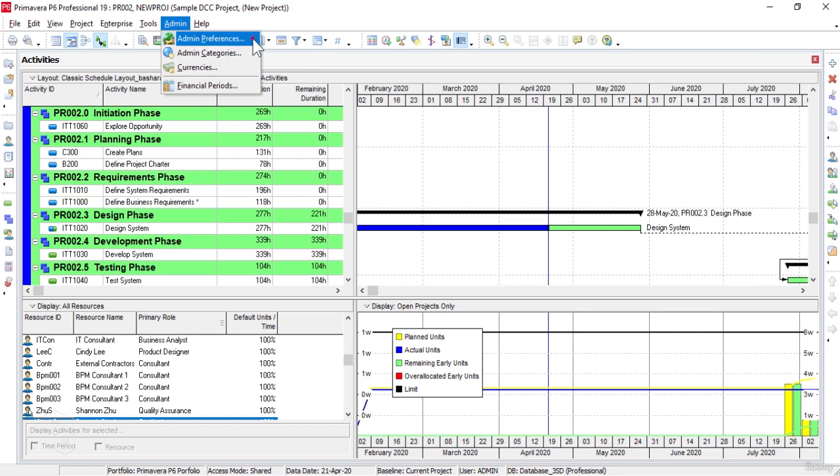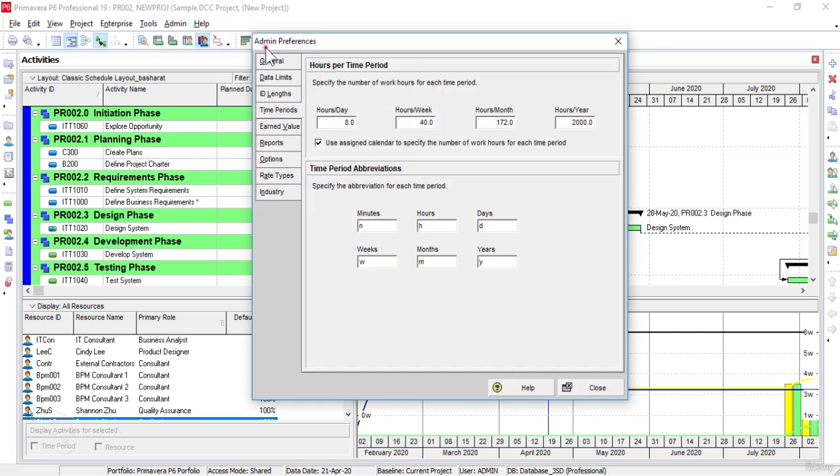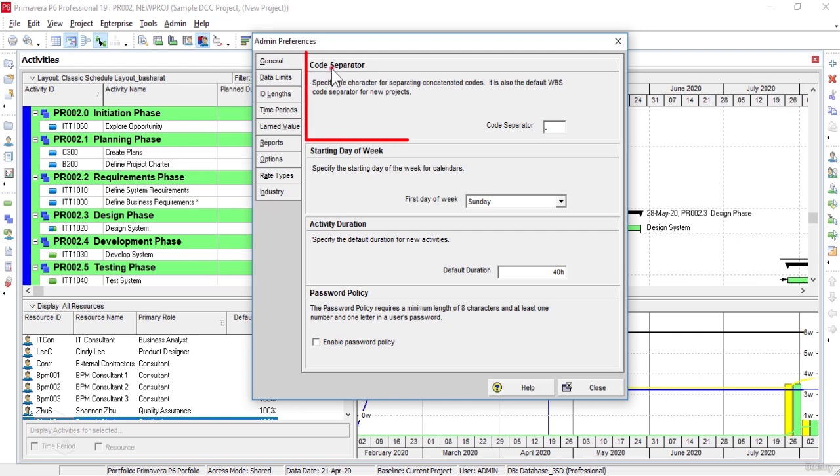So the first option in the admin preferences category is the General tab. As shown in the General tab, the code separator is used to set the default WBS code separator for new projects, and here we also set the cost accounts code separator as well. Alternatively, this code separator may also be set for each project in the project window, in the project details form in the settings tab, as required.